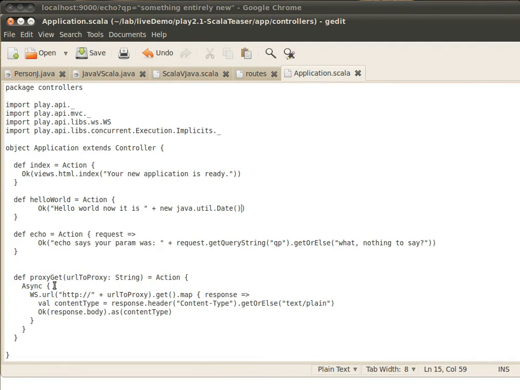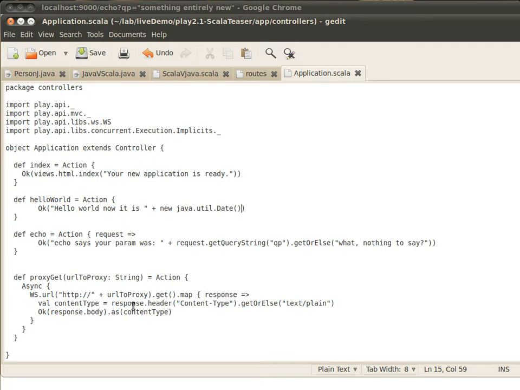And this little function lets us demonstrate how easy it is to do asynchronous things, and this is the reactive web framework. It also shows this web service object and how easy it is to use it to go get a resource. And here it's the URL to proxy, just passed in as an argument. We'll get it. Again, we're applying our map, very general function.